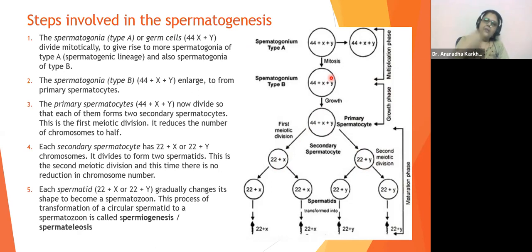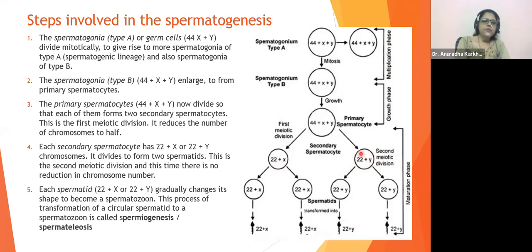So we begin where spermatogonium type A divided as with mitosis, made two daughter cells. One daughter cell again went into mitotic division as type A. The other daughter cell began to grow as type B. Fully grown type B will be called the primary spermatocyte. The primary spermatocyte will undergo meiosis 1 to form two daughter cells. These two daughter cells will be called secondary spermatocytes, with half the number of chromosomes but double the amount of DNA. Now you know this, right? So 22 autosomes plus X, 22 autosomes plus Y.